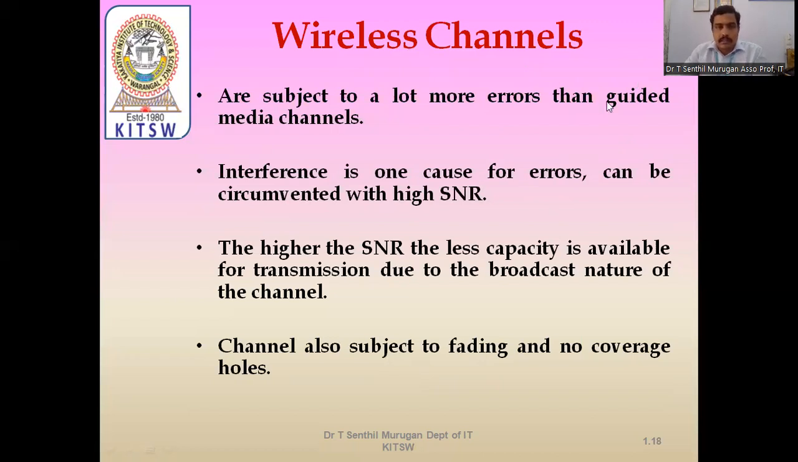Finally, wireless channels are subject to a lot more errors than guided media channels, because we are using free space as the medium for wireless transmission. Interference is one cause of errors and can be circumvented with high SNR, the signal to noise ratio. The higher the SNR, the less capacity is available for transmission due to the broadcast nature of the channel. Channels are also subject to fading and no coverage holes.